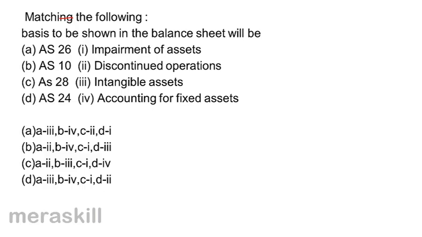The correct answer. AS26 is intangible assets. So that's A3. AS10 is fixed assets. AS24 is discontinued operations. And impairment of assets is AS28.